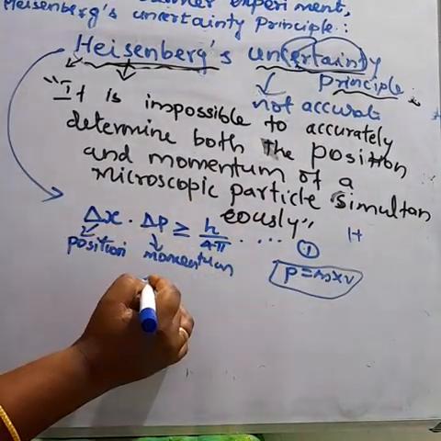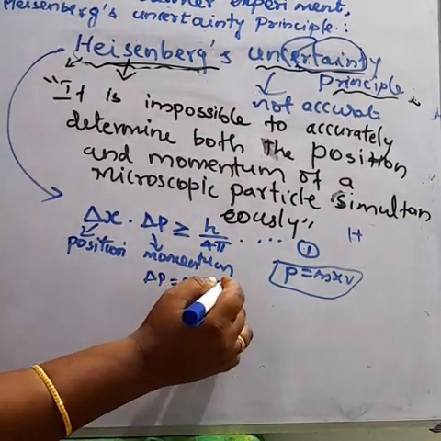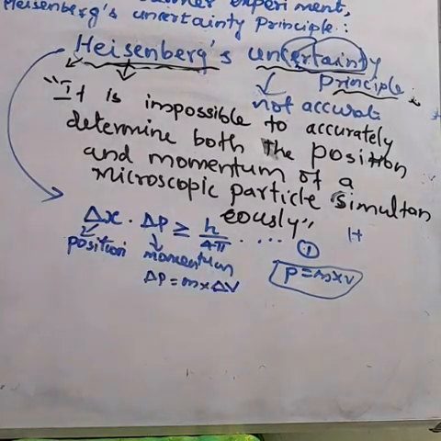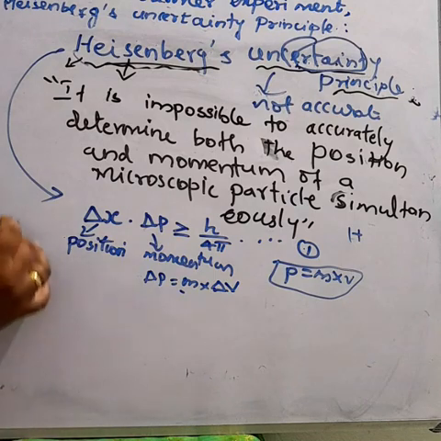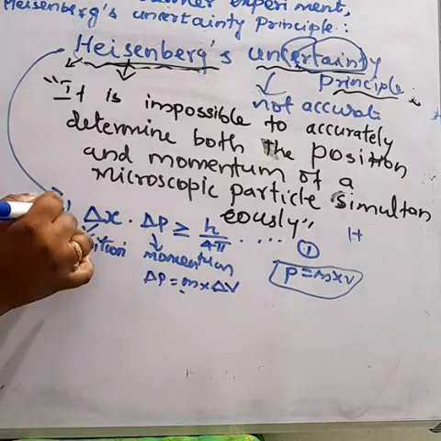How do we get the velocity? From momentum. Delta p is equal to m into delta v. The mass will not change. Electron mass is 9.11 into 10 power minus 31 kilogram. It does not change, so only the velocity will change.